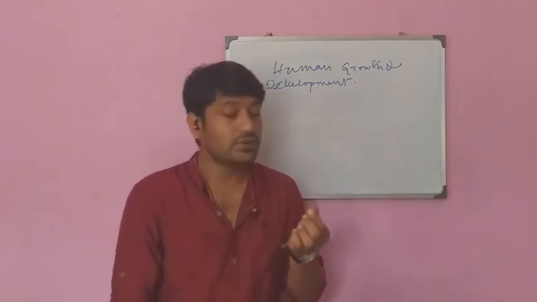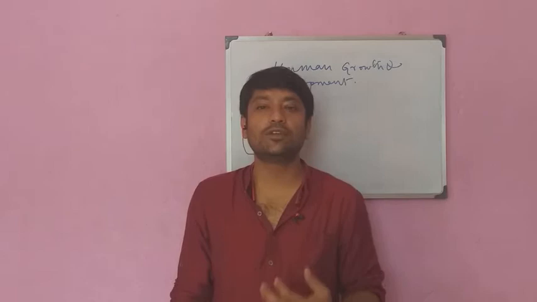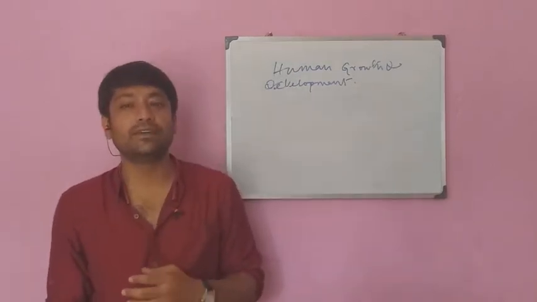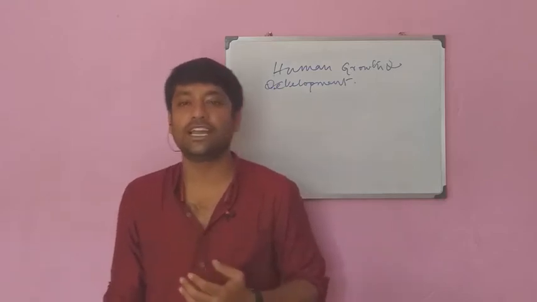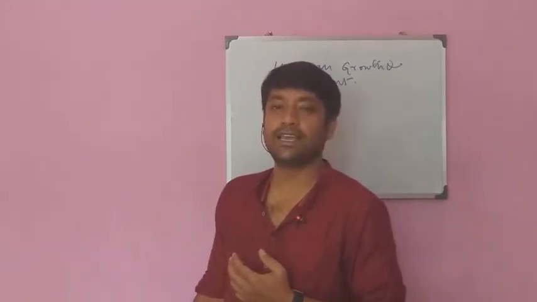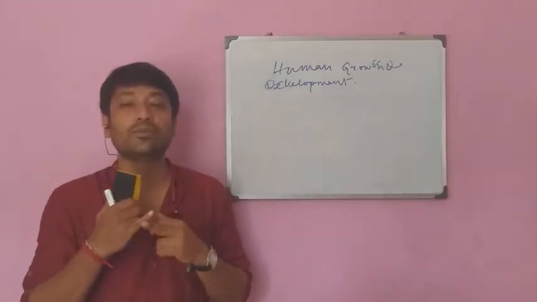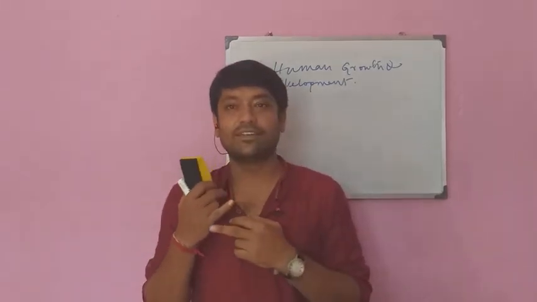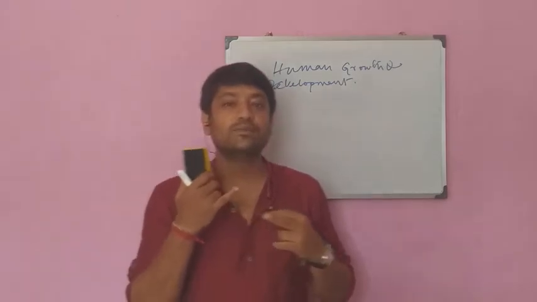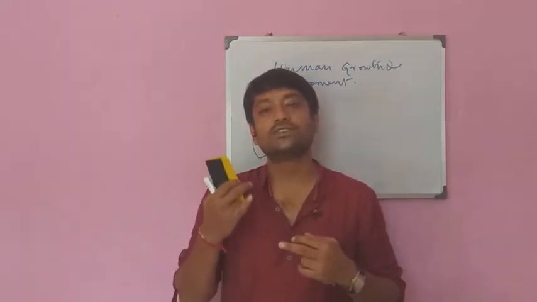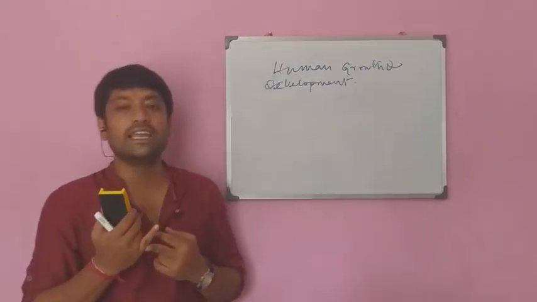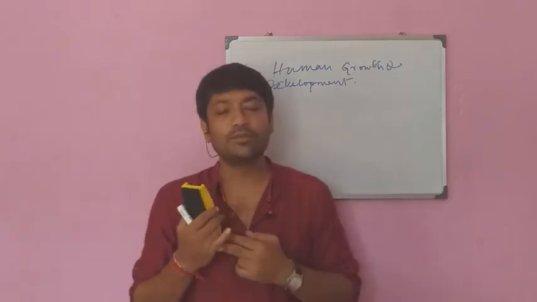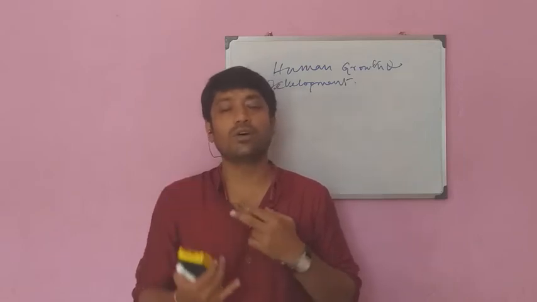Understood? Now look, another important question: in the development of a child, a significant role is played by heredity, environment, both of A and B, or all of these. Here the funny option is all of these. So the answer is all of these.